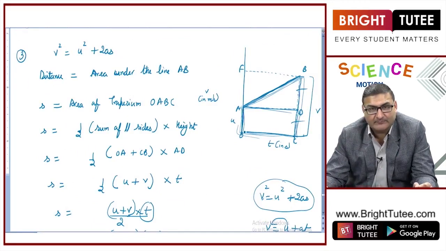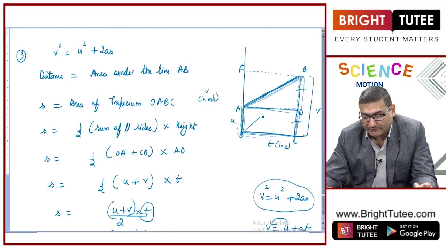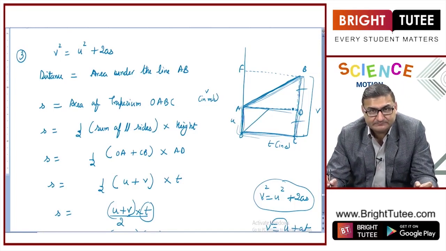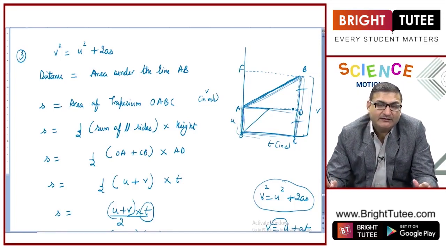This is important. If you take the graph starting from the origin, you will not be able to derive it. You need to practice the graph and this derivation. So this is all about the graphical derivation of the equations of motion. There are a few questions based on this, which we will see, provided that first of all you learn and practice these graphical derivations. Thank you so much.